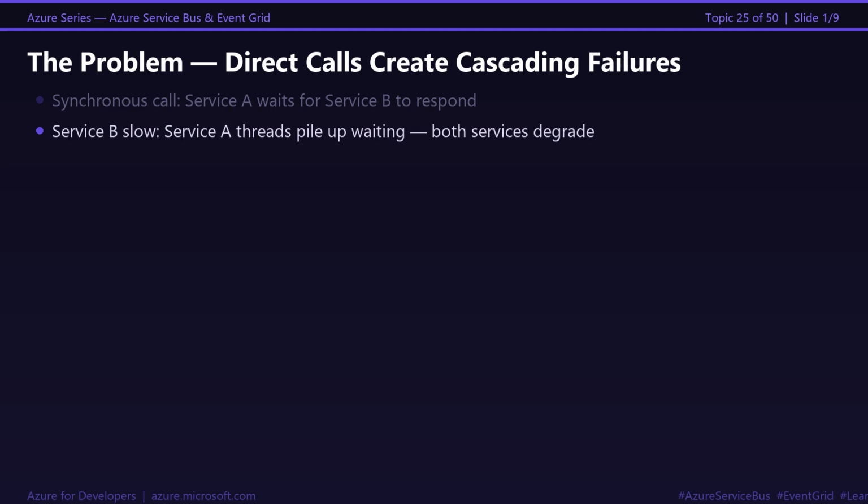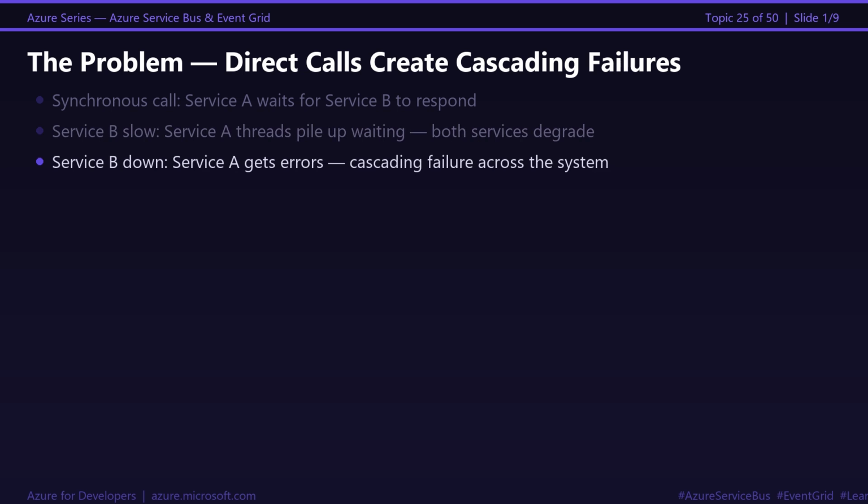Payment service is slow, taking 3 seconds instead of 80 milliseconds. Order service threads pile up waiting. Now order service is slow too. User-facing latency spikes across the entire application. Payment service goes down completely, order service crashes too. This is called cascading failure. One slow service takes down everything upstream.